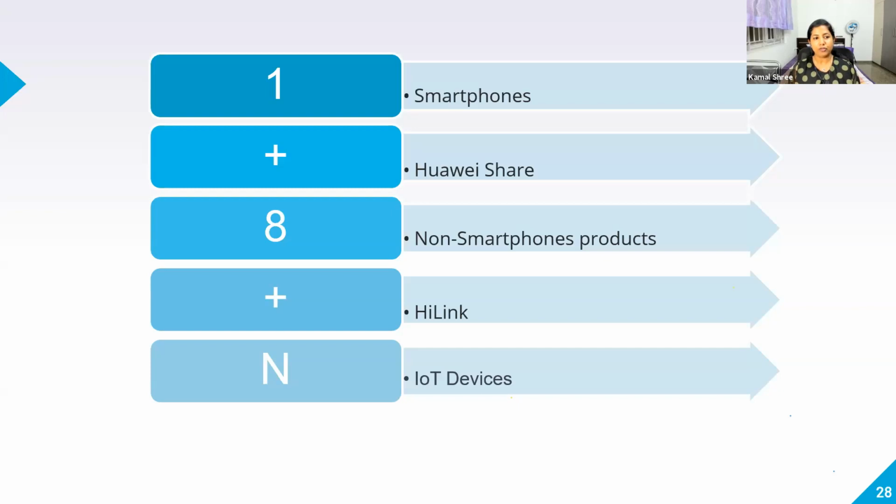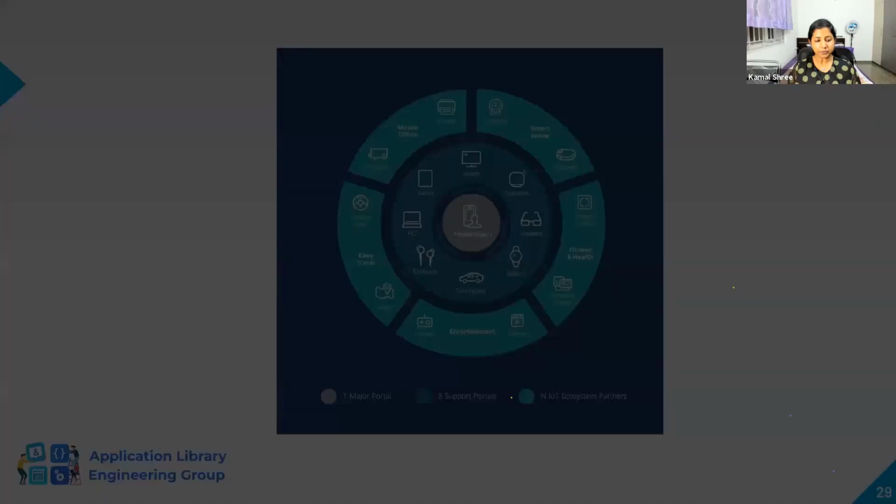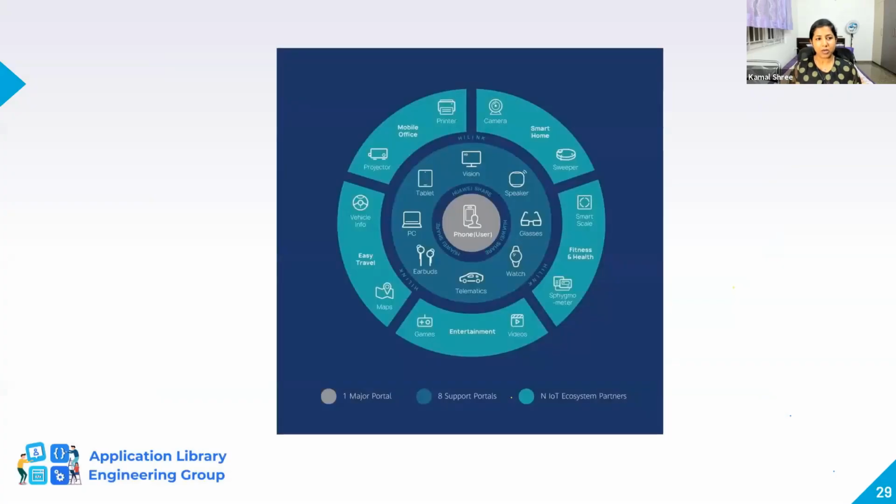Now if I look at this from a spiral view or a different view, I'll let you know in the next slide. But why am I talking about this? By using this strategy, we can enable interconnection, interoperability, and capability of sharing across all devices and all scenarios. The scenario part is explained in the video, where using my device, I'm able to connect with different scenarios. From a different perspective, the inner circle is the smartphone, the middle circle is the 8 devices, and the outer circle is the N, which I was talking about.